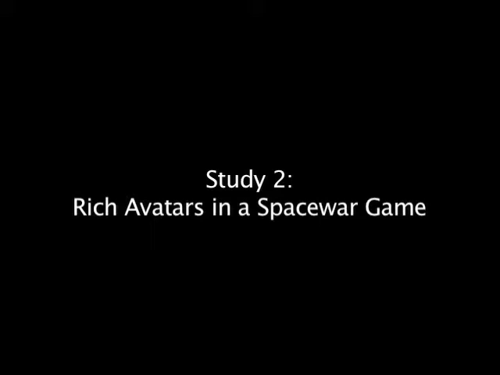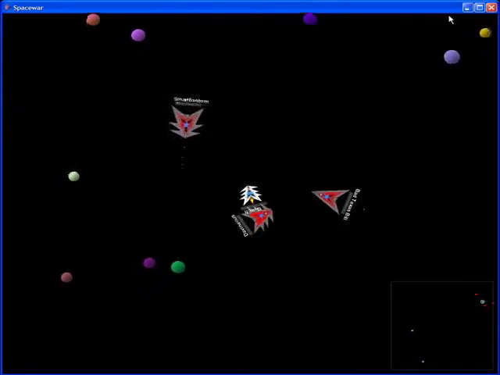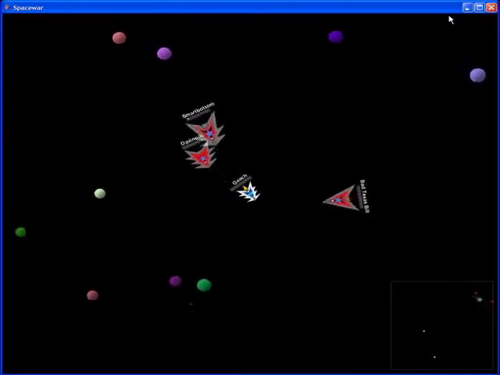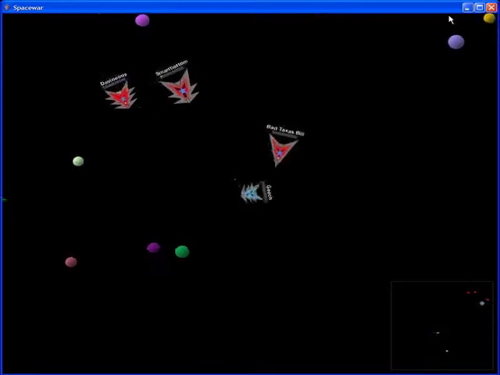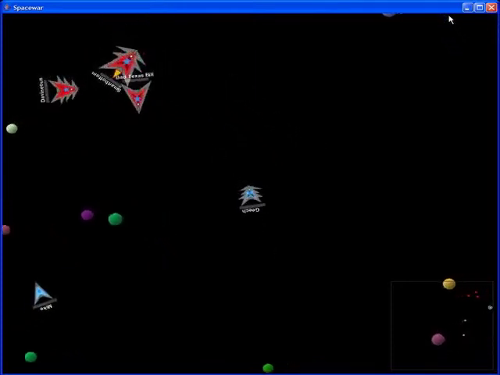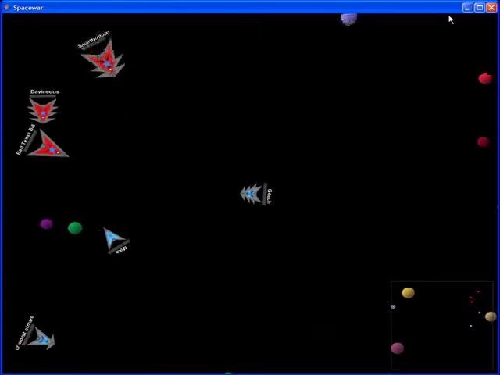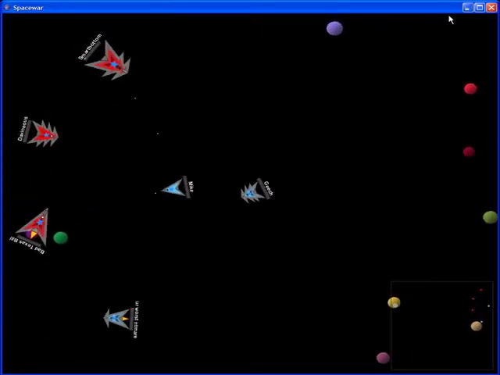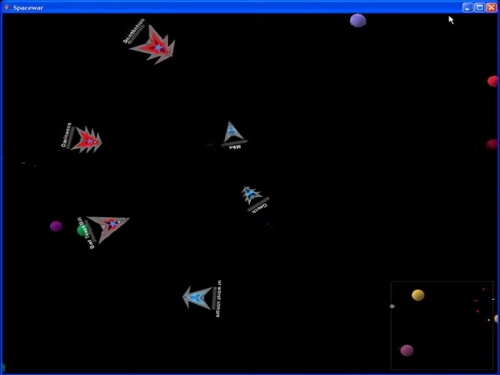The second study examined information-rich embodiment in a real-time multiplayer video game. We implemented rich avatars in a groupware version of the Space War video game. In the game, players fly ships in a 2D universe, shoot at other ships, try to avoid planets, and dodge bullets. 11 participants played the game, twice weekly over an 8-week period.